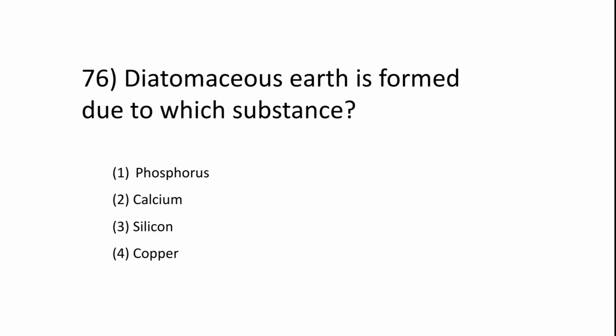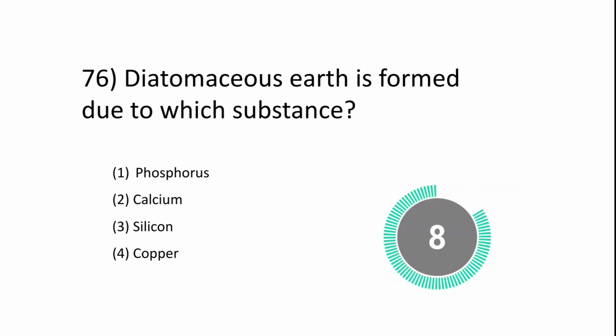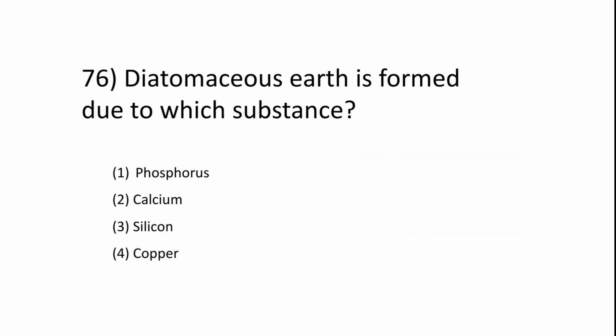Question 76. Diatomaceous earth is formed due to which substance? Phosphorus, calcium, silicon, copper. It is due to silicon.